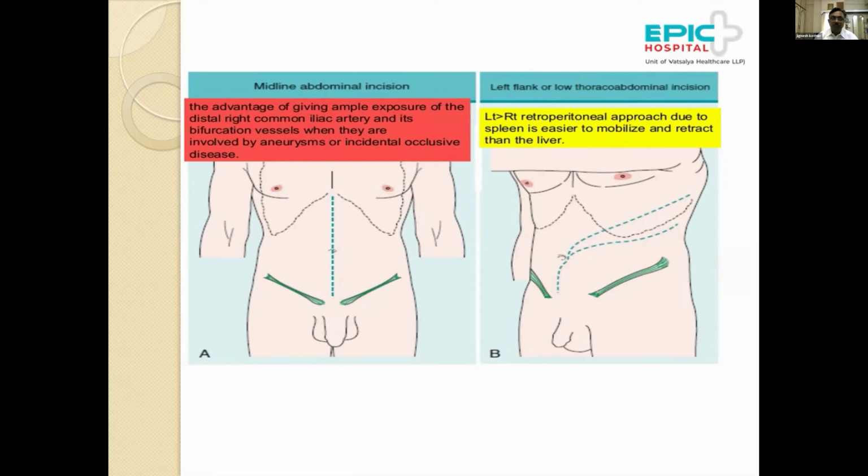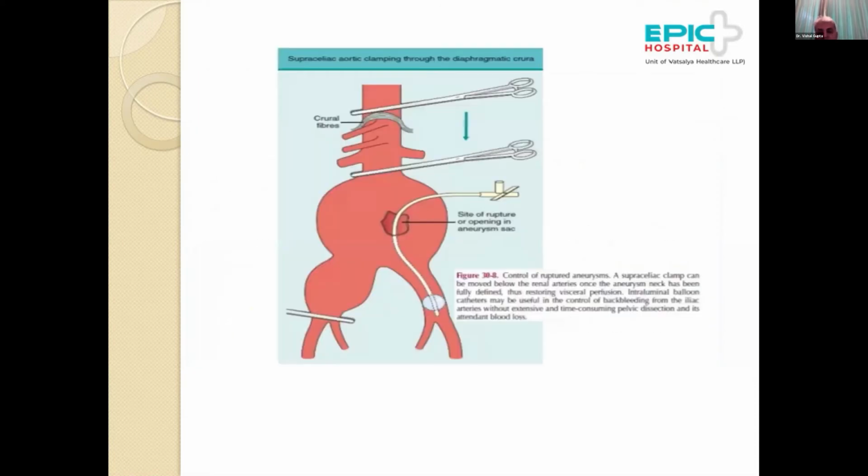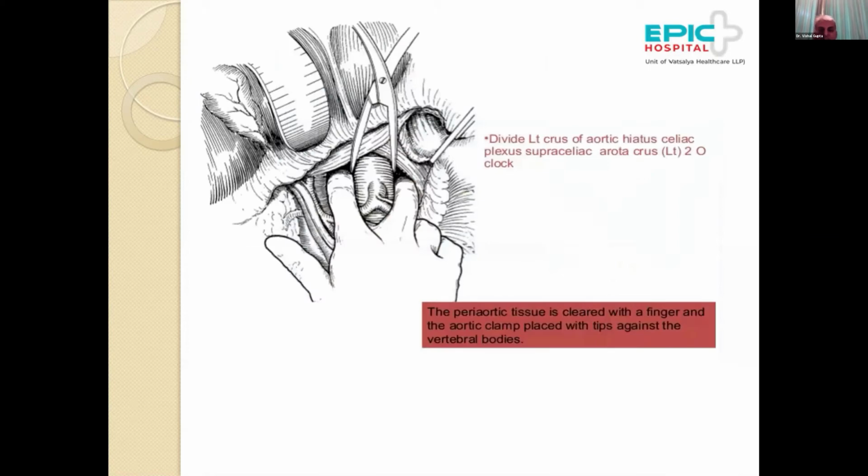So we would get total control of the distal and proximal segment, and especially in the patient that has been the subject of this talk, this is the renal. So trans-abdominal approach is always beneficial because of the suprarenal control of the aorta. So this is how we isolate the aorta at the level of crux of diaphragm, where we separate the crural fibers of the diaphragm to put a clamp at the suprarenal aorta.